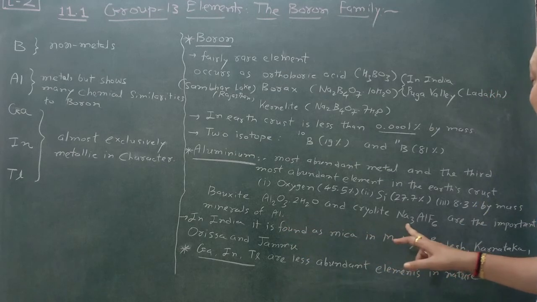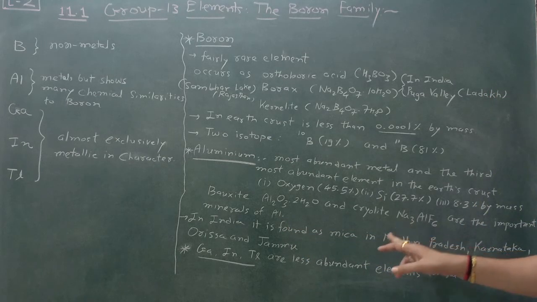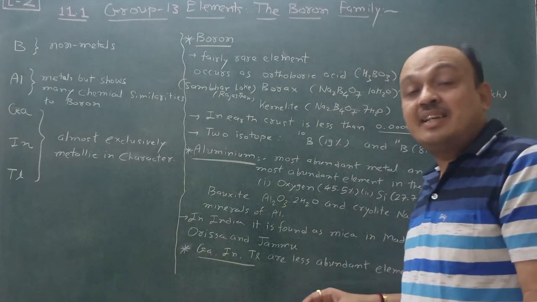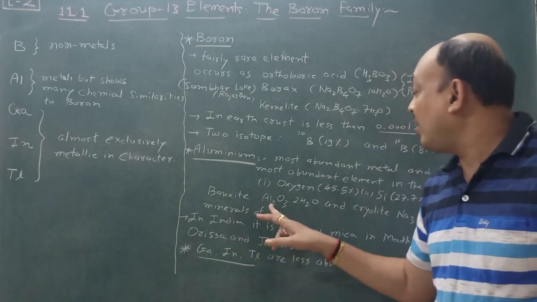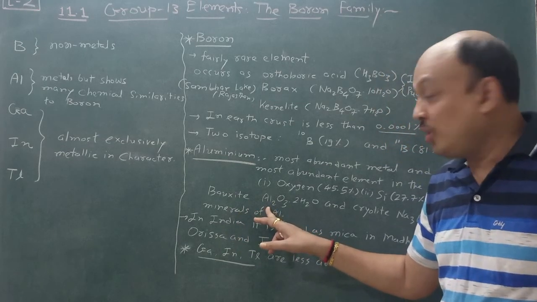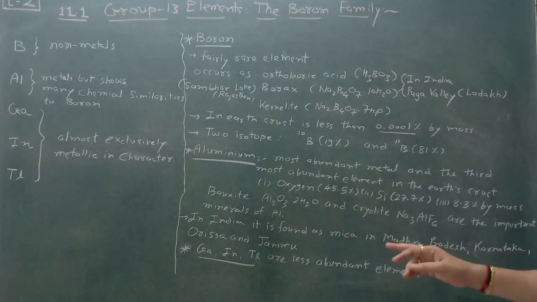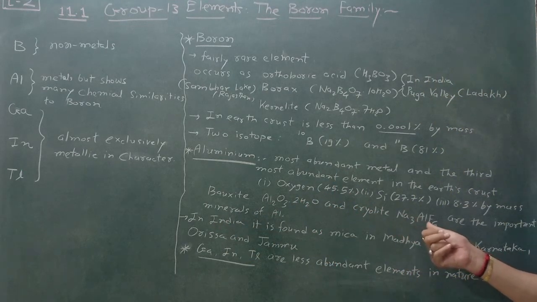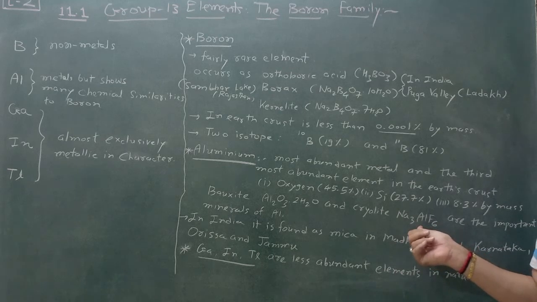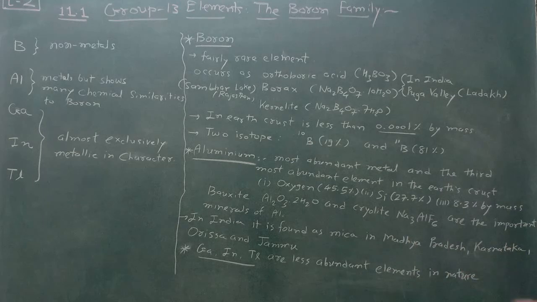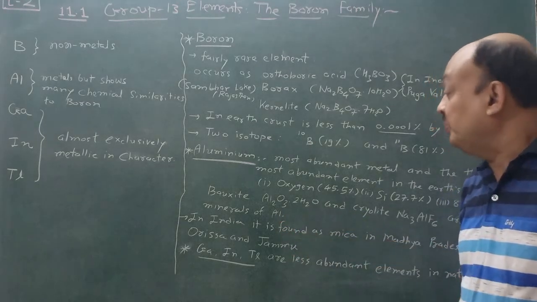And another is cryolite, Na3AlF6. This is considered as cryolite. We can say that it's an ore also. So here ore as well as mineral both are there. The minerals of aluminium are Al2O3.2H2O and cryolite Na3AlF6, which you have to learn in the whole Héroult process. You know this one very well. Okay, these are the important minerals of aluminium.